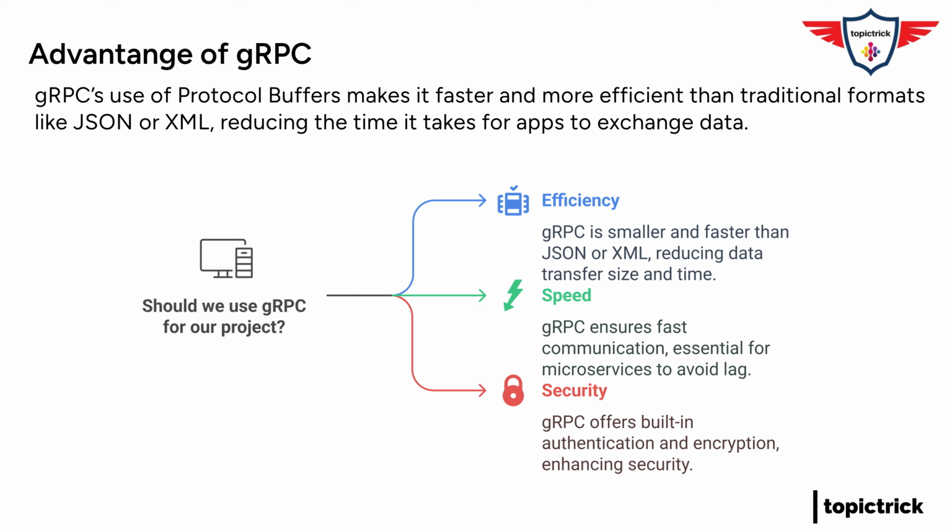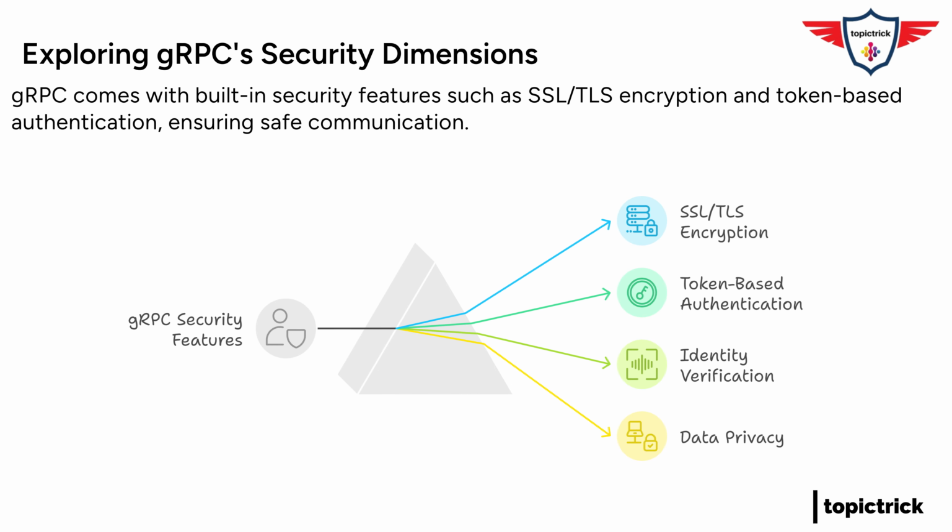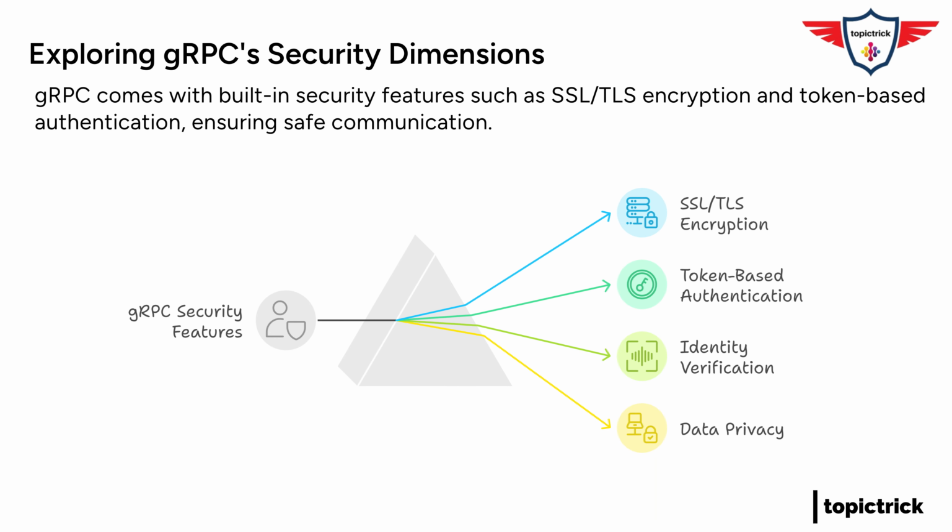It's got built-in support for things like authentication and encryption. So it's like having a bodyguard for your app's conversation. Exactly. It helps keep those prying eyes out. Can you elaborate on the security features a bit? How do they actually work? Sure. gRPC can use things like SSL/TLS certificates or token-based authentication to verify that both the client and server are legit. So like checking IDs at the door, making sure no party crashers. Precisely. And once the identities are verified, gRPC can encrypt the whole communication channel using TLS. So even if someone snuck a peek, they wouldn't be able to understand anything. Right. It'd be like trying to read a message written in a secret code. That's reassuring. It sounds like security is baked right into gRPC.